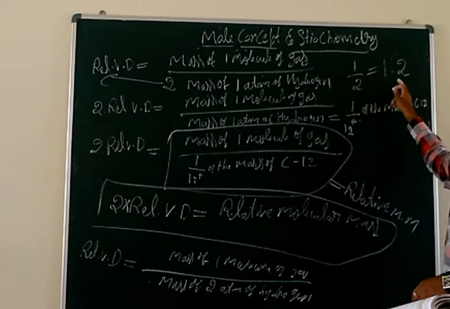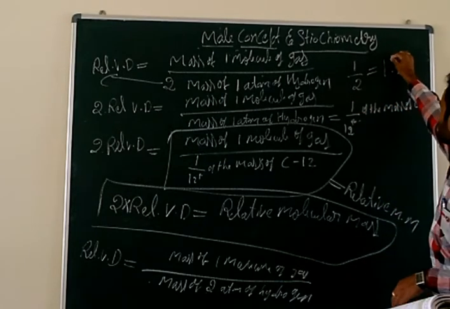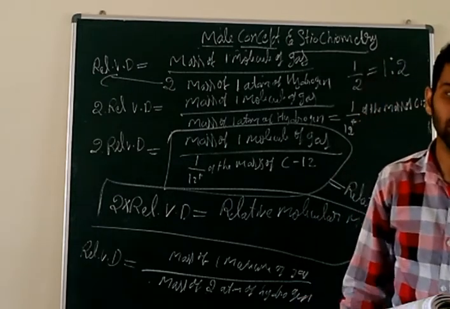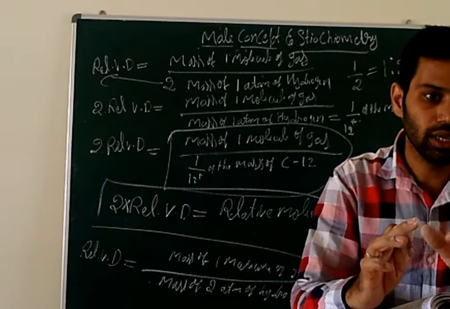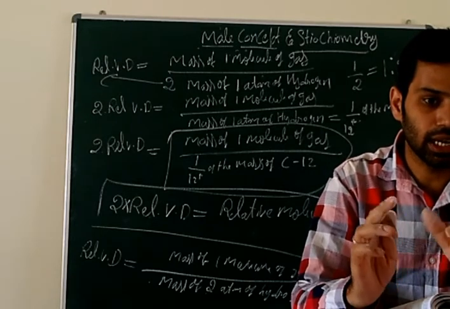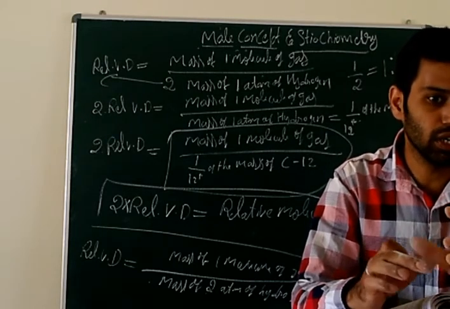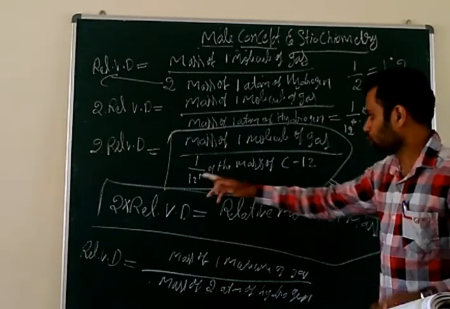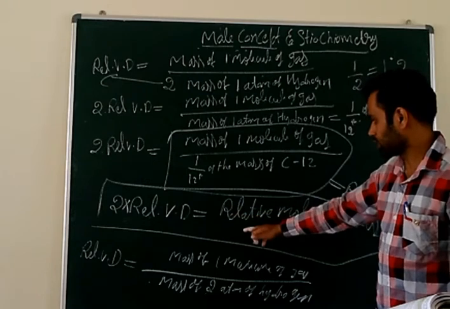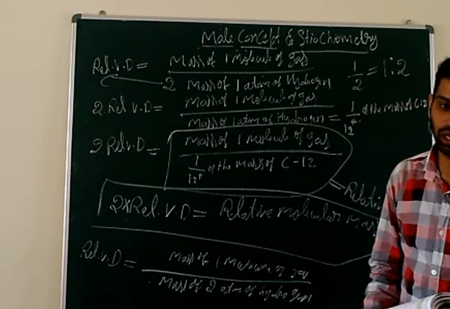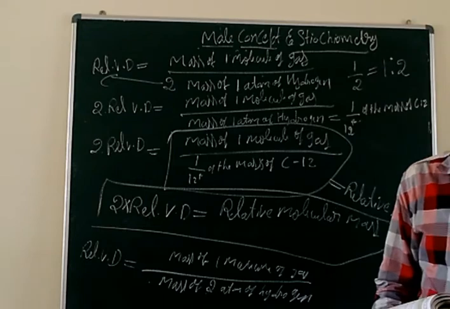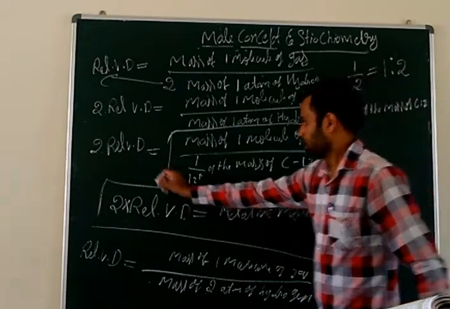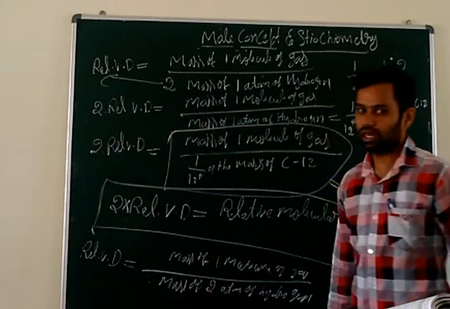This symbol is the ratio symbol, that's why we call it a ratio. If they ask you to write the formula: 2 into relative vapor density is equal to the relative molecular mass. That is the final formula of the relative vapor density.